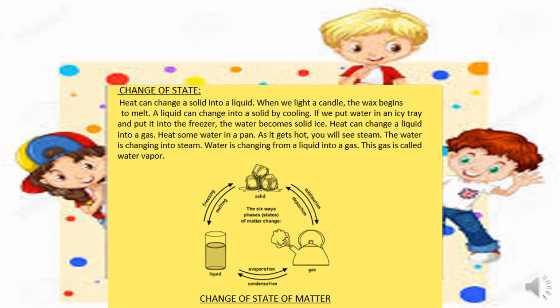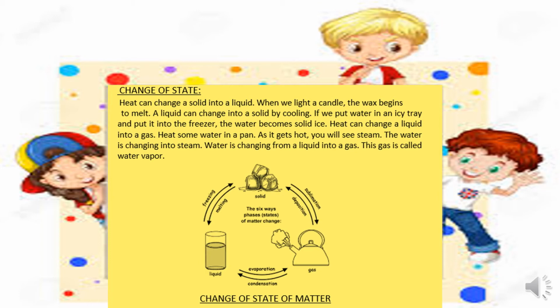Now, one state of matter can be changed into another state. Heat can change a solid into a liquid. When we light a candle, the wax begins to melt. A liquid can change into a solid by cooling. If you put water in an ice tray and put it into the freezer, the water becomes solid ice.